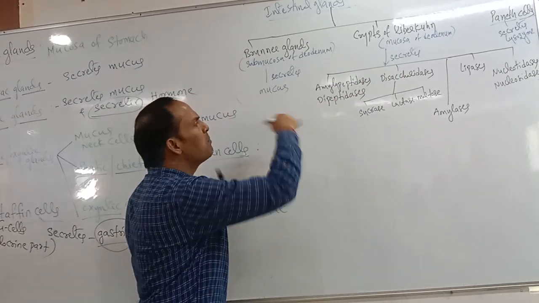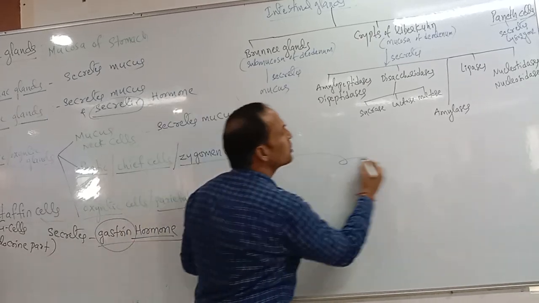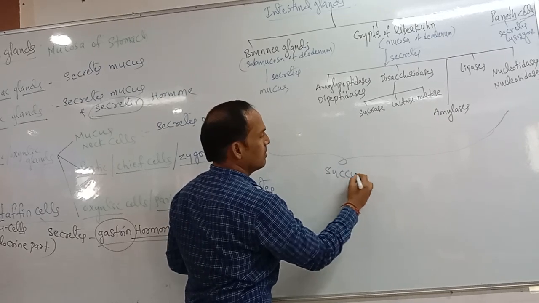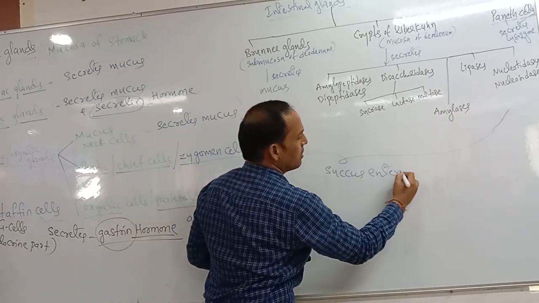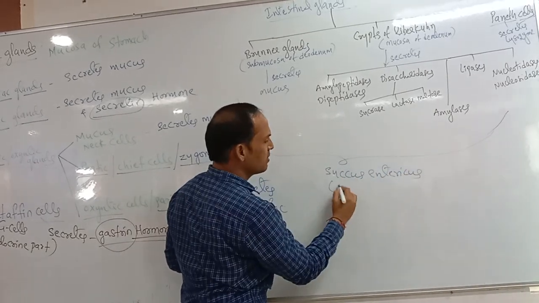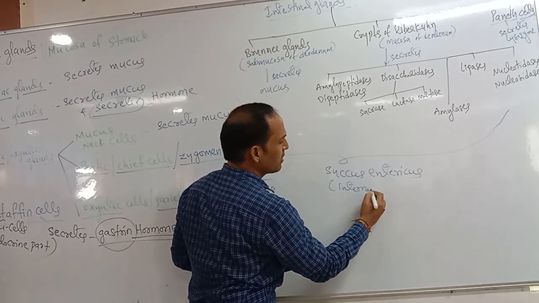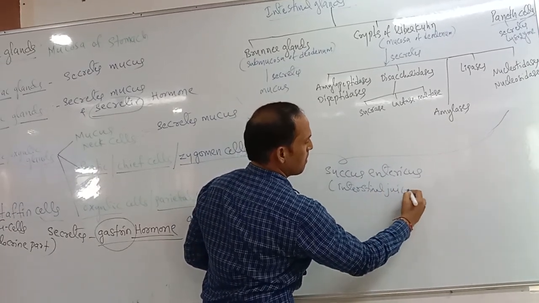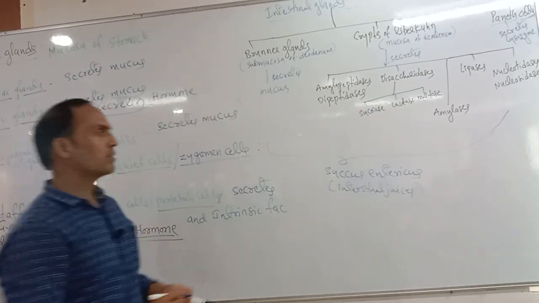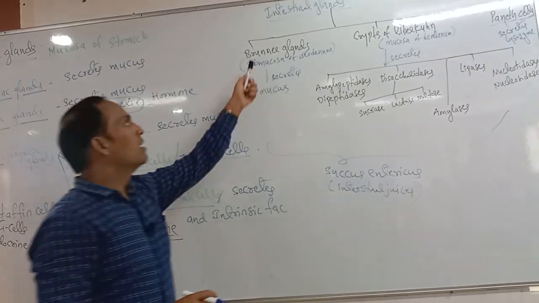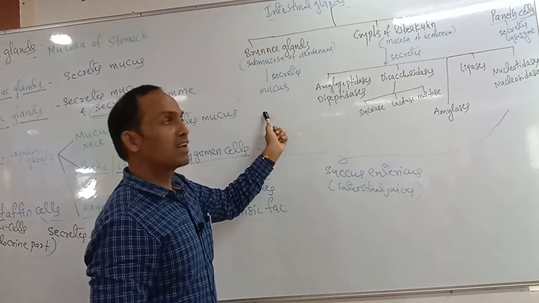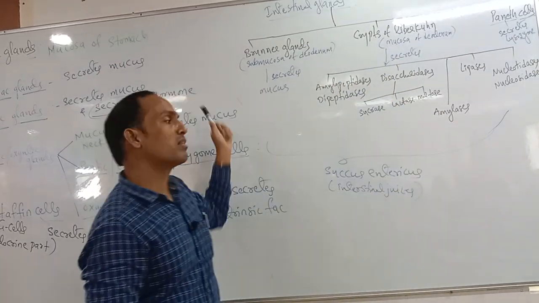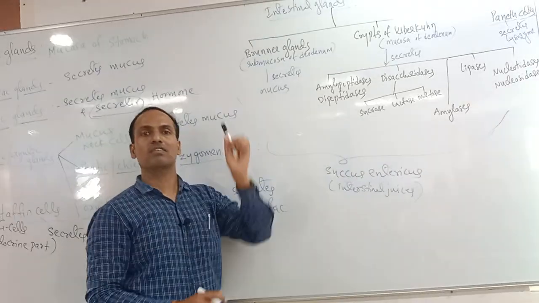Which secretions together do we call by one name? Succus entericus, also called intestinal juices. Very, very important. Dear students, the secretions from Brunner glands and the secretions from crypts of Lieberkühn are all together called succus entericus.